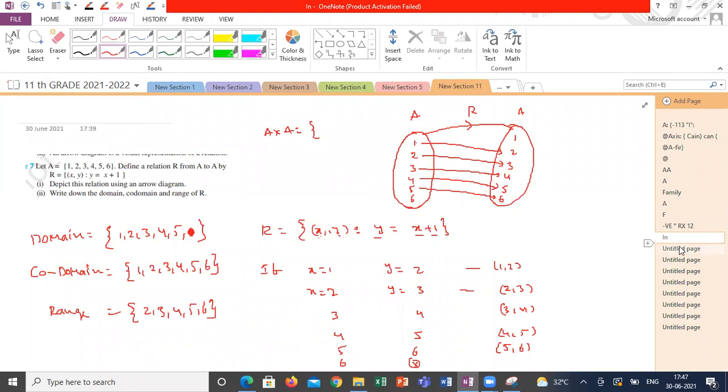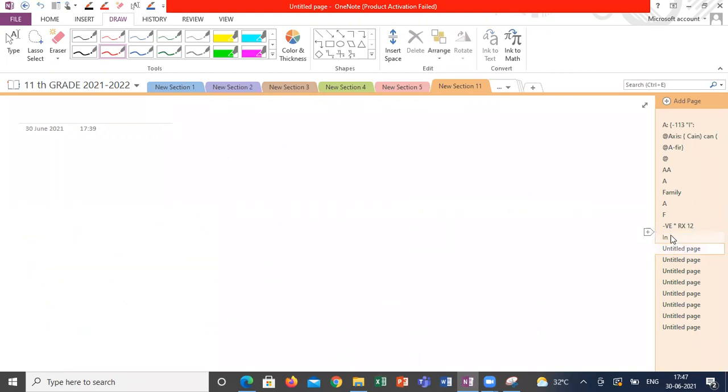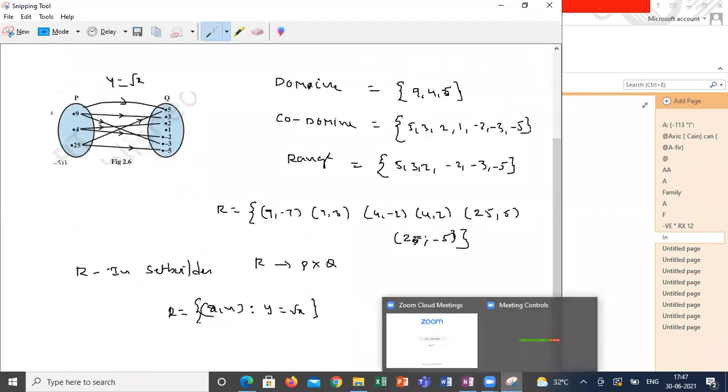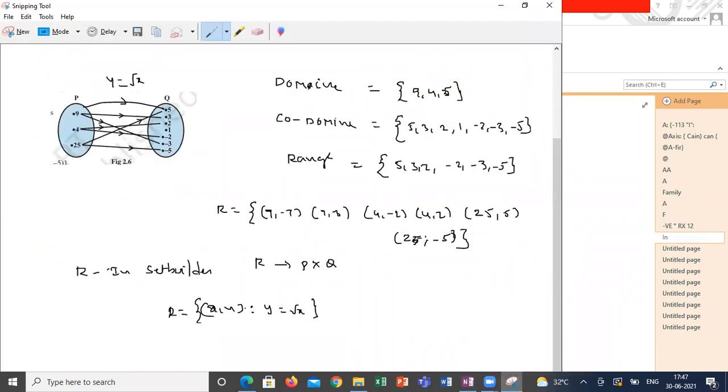Please see here: the ordered pair is x comma y. What is the meaning of x comma y? The first element is x, which is picked from P. The second element is y, which I have to map to Q. Correct?